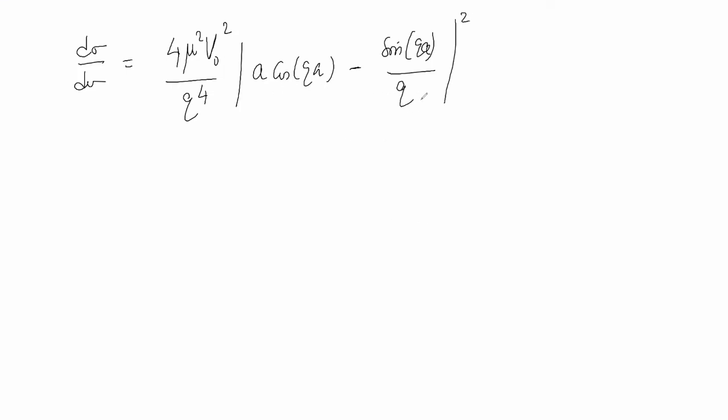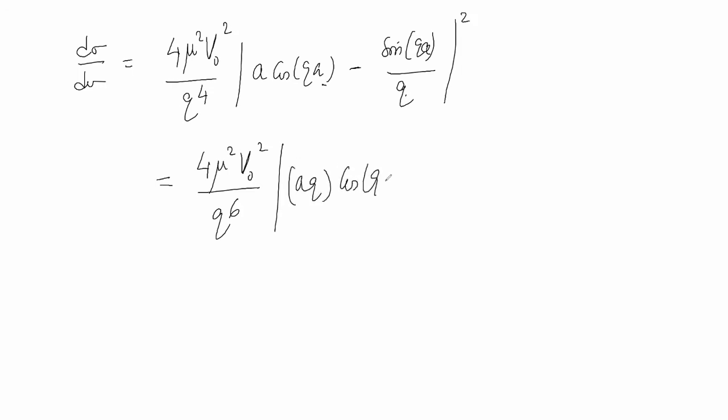Or if I take the q LCM here, this will become aq cos(qa) minus sin(qa), and the q outside in the denominator will become q², and this will become 4μ² V naught² upon q to the power 6 times |aq cos(qa) minus sin(qa)|. Try to look at it and see whether you are convinced or not.